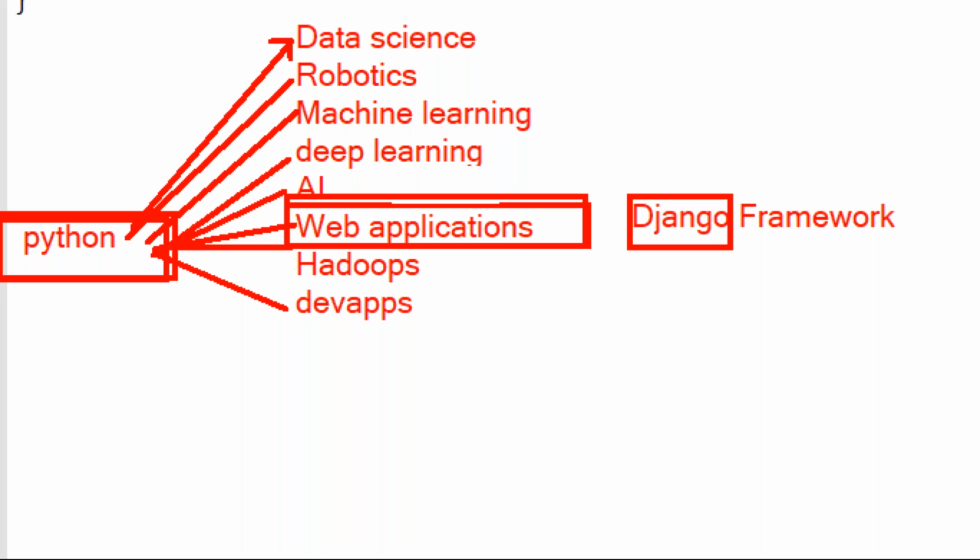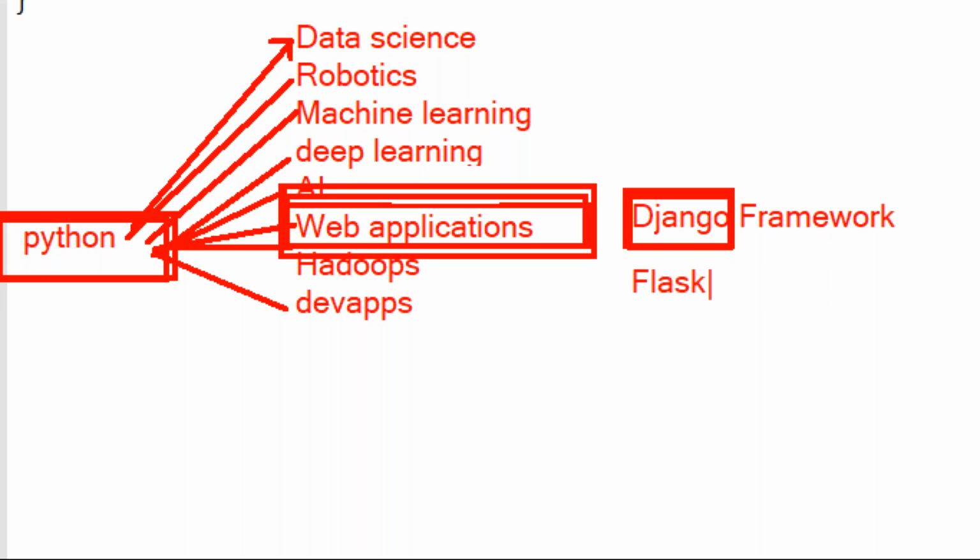If you want to choose web development as your career, then go for the Django framework. Using the Django framework, we can develop applications more easily compared to frameworks of other languages. We have so many languages, and each language has so many frameworks. On the Python side, Django is a framework. Not only Django, so many are there. For example, Flask is also one framework, guys. Django framework, Flask framework, Bottle framework, like so many are there.